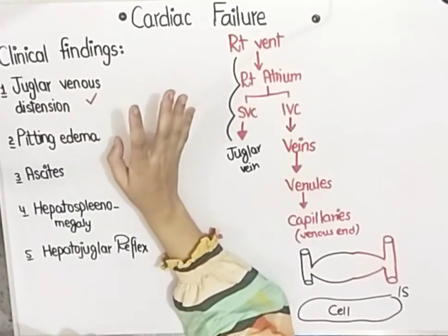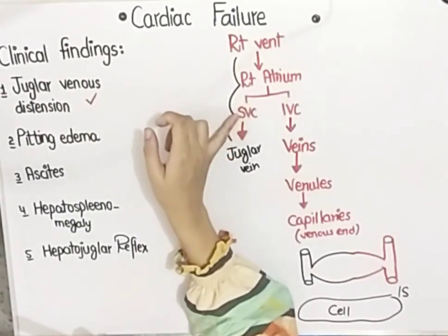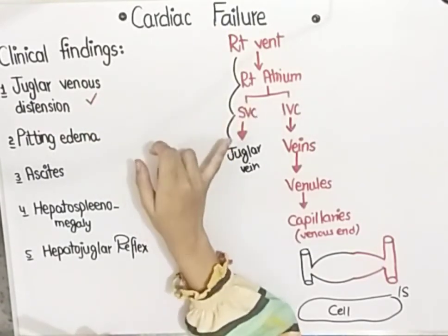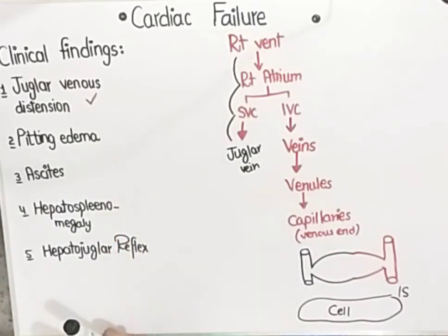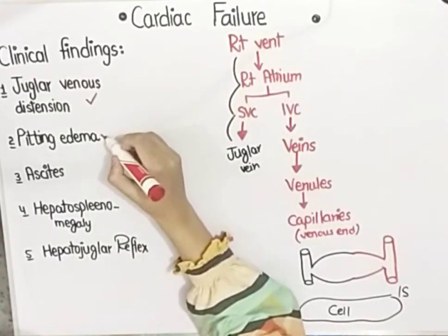It does not happen in left-sided heart failure, because on the left side blood does not come to the superior vena cava and the jugular vein. So it is a sign of right-sided heart failure. The second important sign is pitting edema.